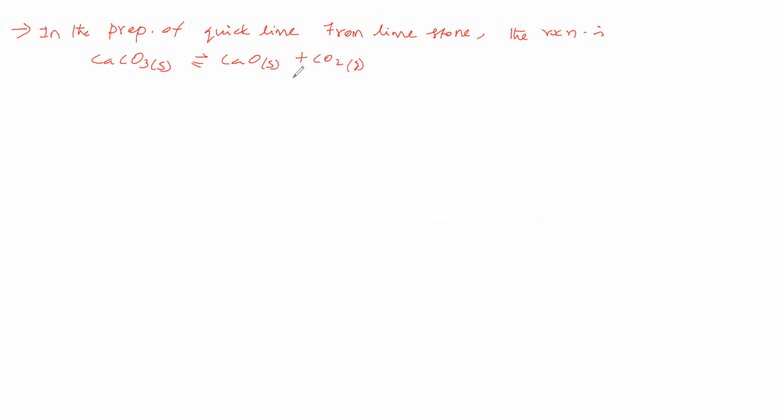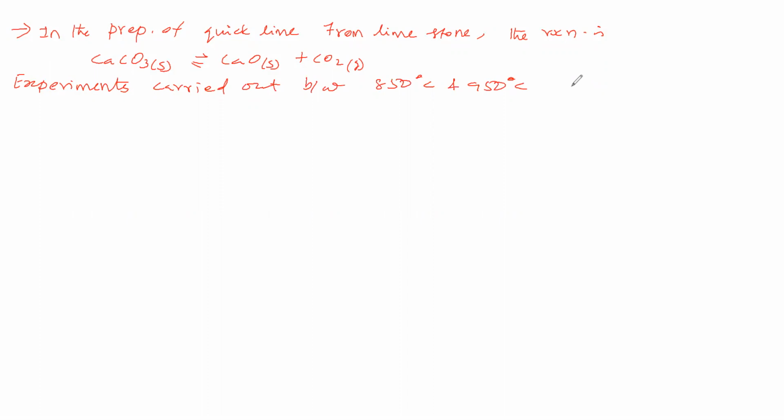Experiments carried out between 850 degrees Celsius and 950 degrees Celsius